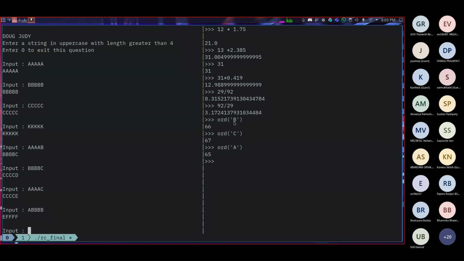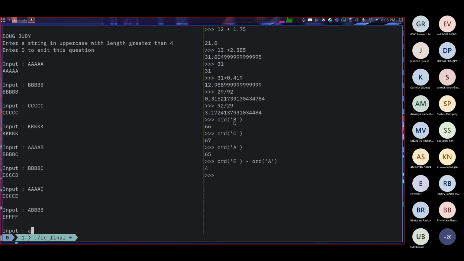It increases everything by 3 letters, no, 4 letters, my bad. That's ord of E minus ord of A. Ord is basically the ordinal, or the value of the character in the ASCII set. That's 4. So it increased everything by 4 letters.